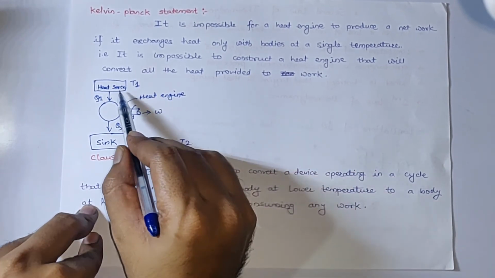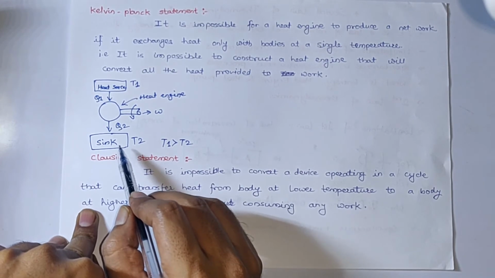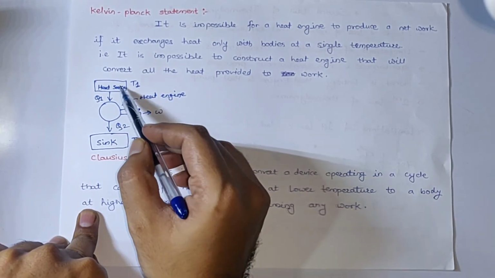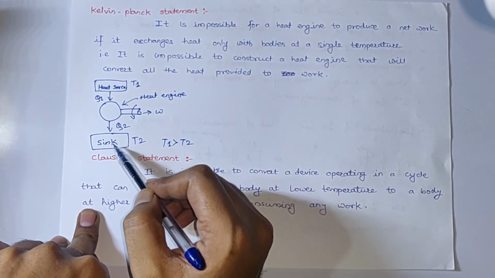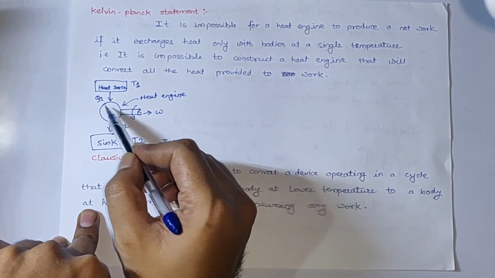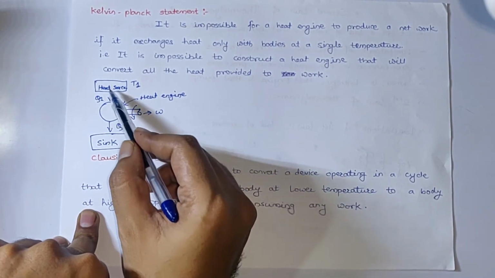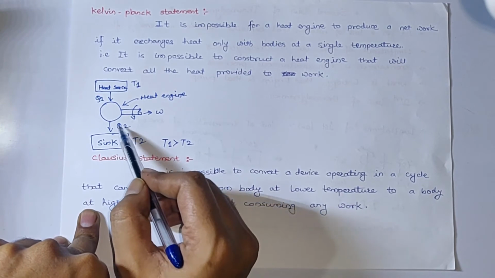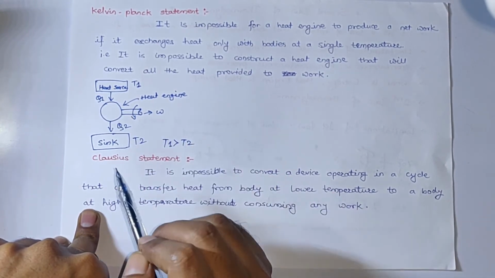When the heat source is at high temperature and the sink is at lower temperature, the spontaneous process that will happen is that heat from the heat source will start flowing to the heat sink, and during this heat flow we have fitted one heat engine, whose basic primary work is to convert some part of the heat flowing, Q1, towards the heat sink, that is Q2, into mechanical work or some form of work.